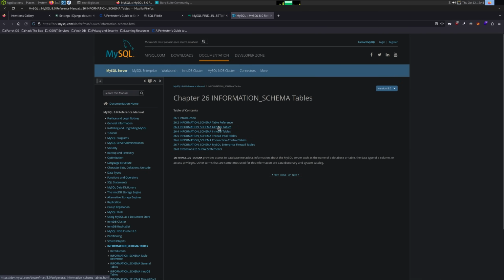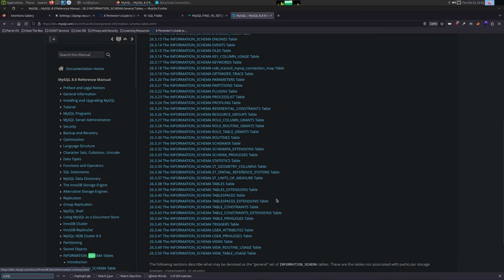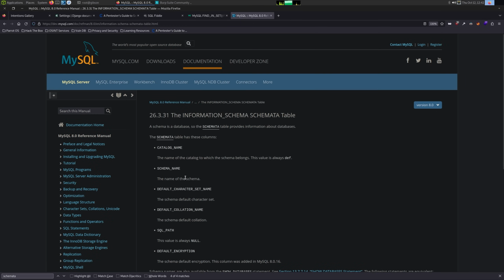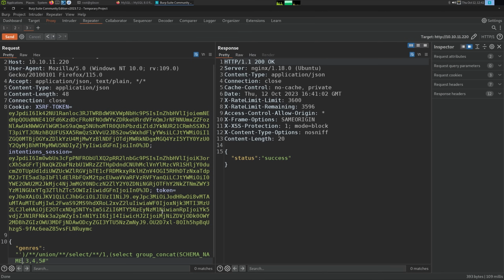I'm sure it would have got me to the same place. Just want to go in here. And I always start with schemata, because this is going to tell me all the databases. So schema name is going to be the name of the database. So group concat, schema name from information schema dot schemata. And what we have to do is replace all the spaces, which is annoying.